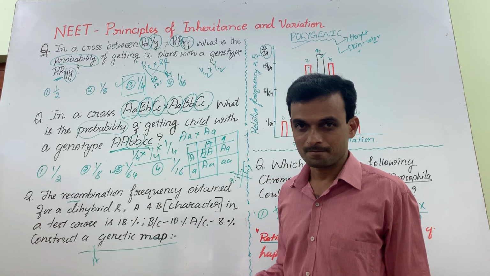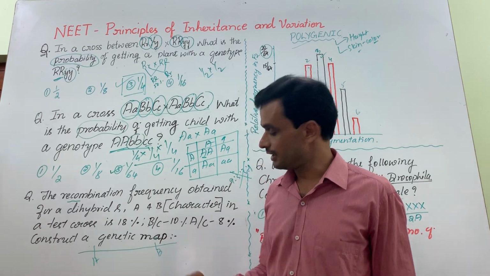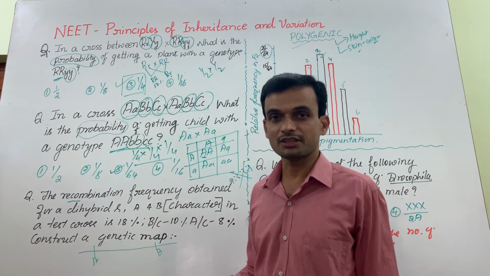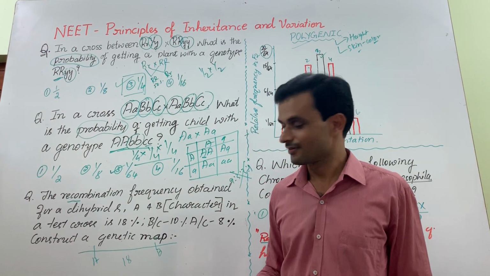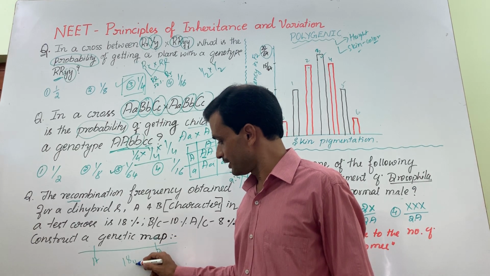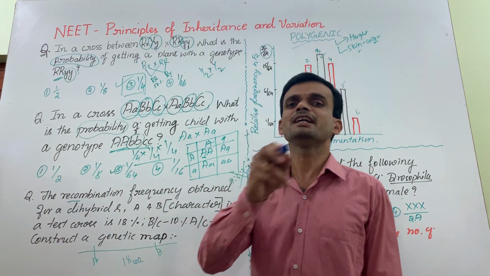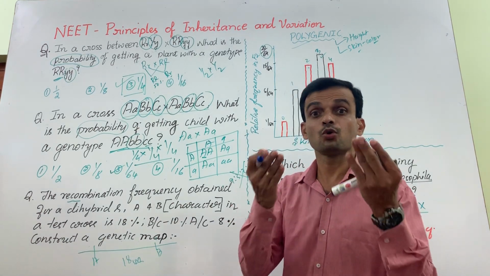Genes are linked. When I observe the inheritance of characters A and B, the F2 generation, dihybrid test cross, shows 18% recombination frequency. I indicate that the distance between A and B would be 18 cM, centimorgan. That's the map unit. 1% recombination frequency is equal to 1 map unit.